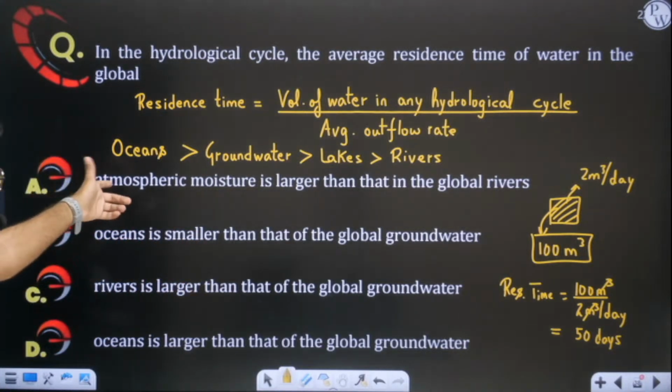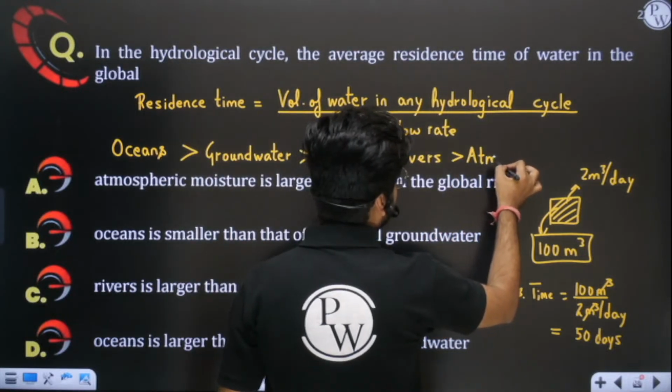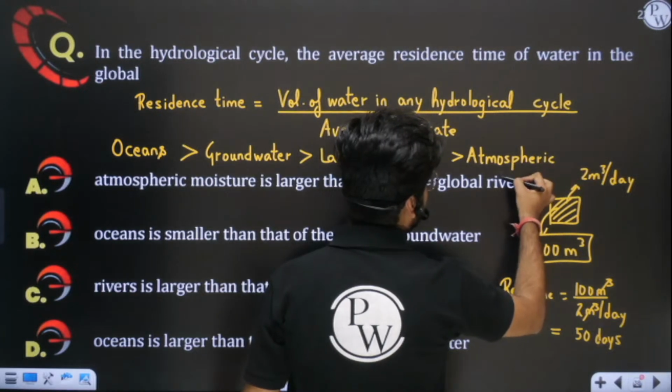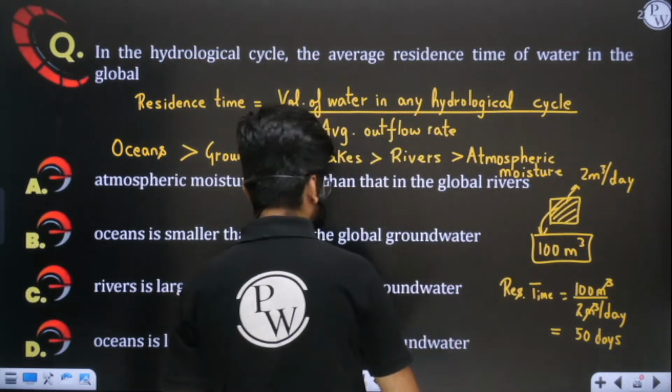And atmospheric moisture will be even less. Why? Because, sir, in the atmosphere we have very less water. That's why the residence time will be even low. Yes or no?